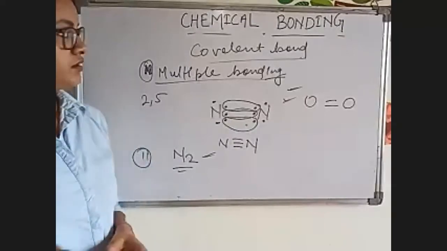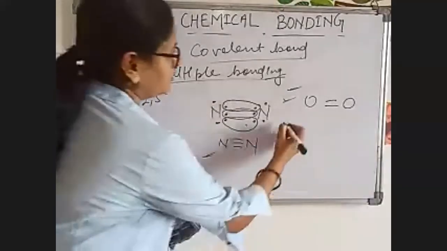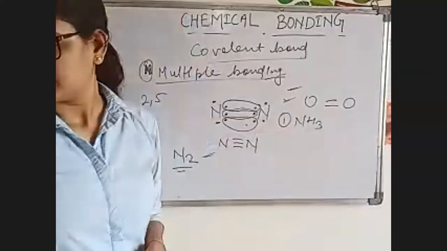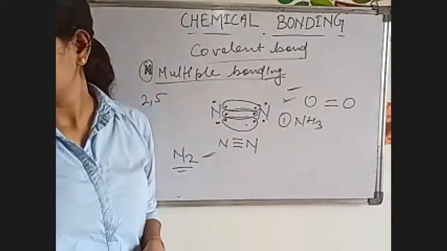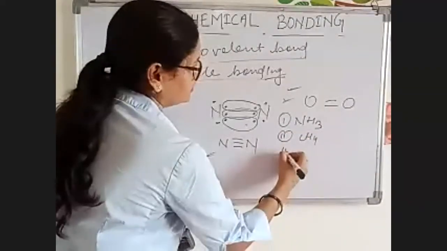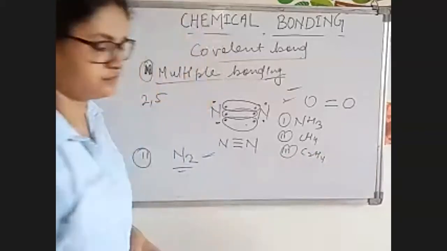So now your homework is to write down the covalent bond for NH3, then CH4, then C2H4.